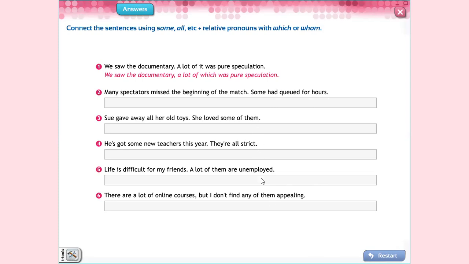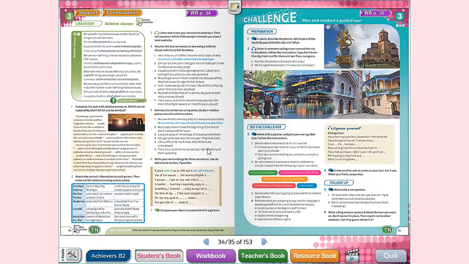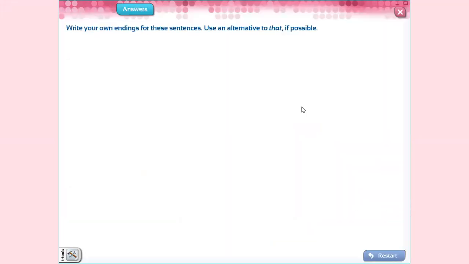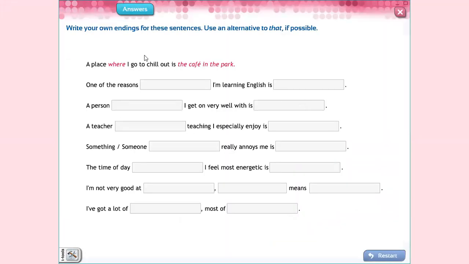Okay, you complete that. You have to complete until number 6, okay? Using relative pronouns and relative clauses. Finally, we have this part. Write your own endings for these sentences. Use an alternative to that if possible. Example, a place where, talking about a place where, here you use the relative pronoun, where I go to chill out, to relax. Chill out is to relax, is the cafe in the park.